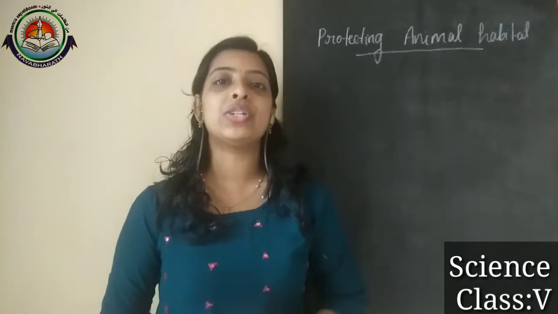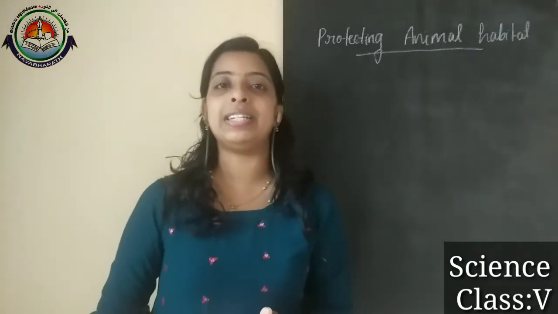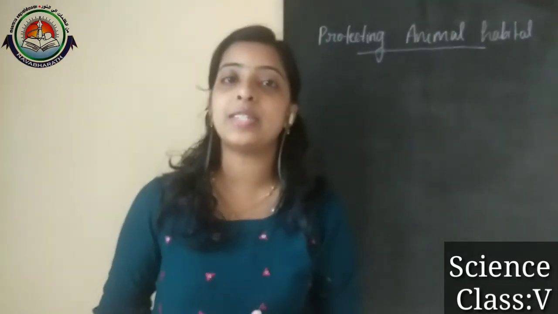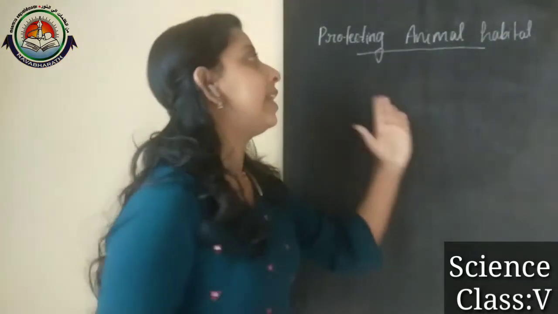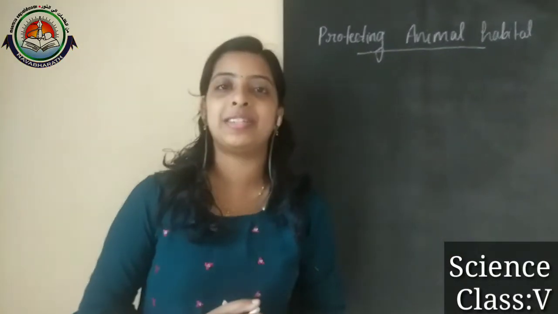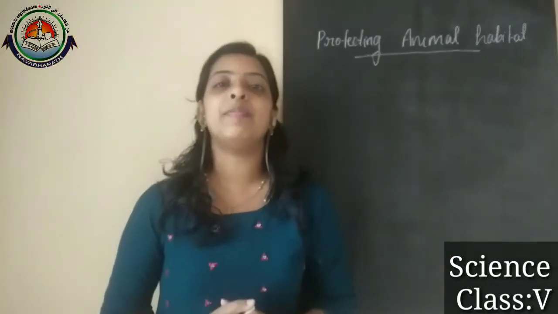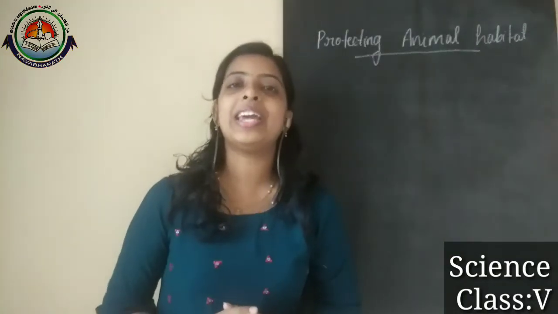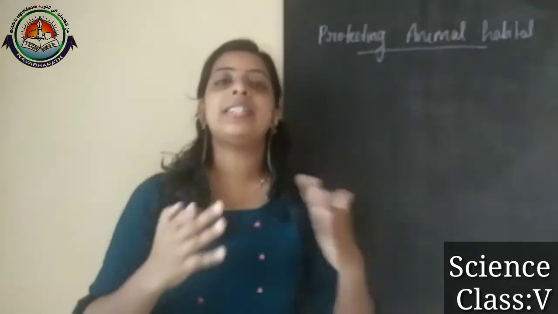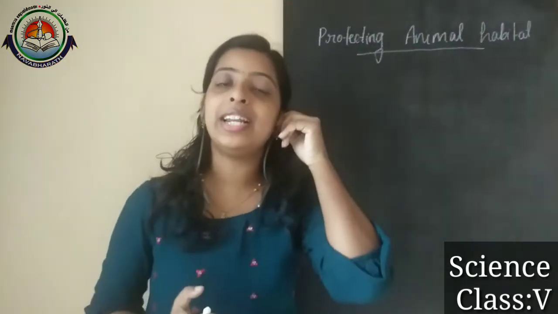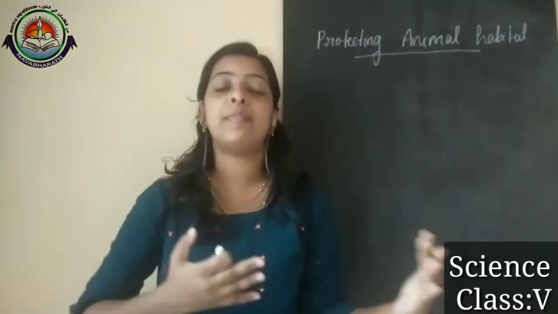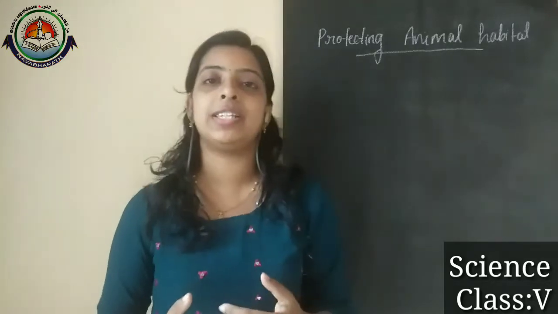Today we are going to start a new block in science, our sixth block, and its name is Protecting Animal Habitat. In the previous block we already learned about the habitats and adaptations of animals, right?